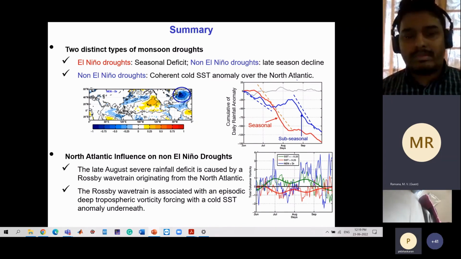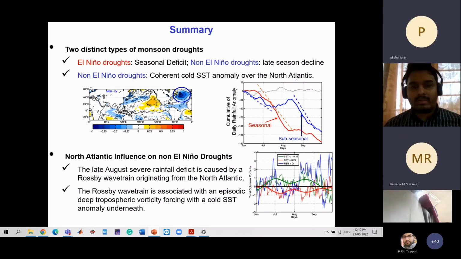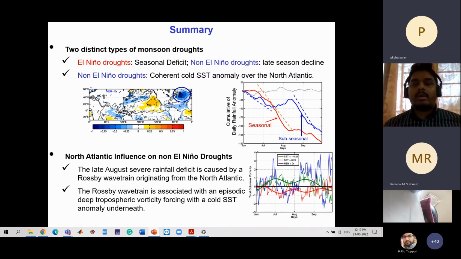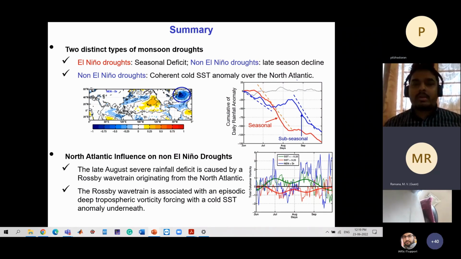You mentioned the non-El Nino drought combinations, where you have cold SST anomalies persistent over the North Atlantic region, right? And this North Atlantic vorticity forcing, when you analyzed it, have you made a comparison with the normal, non-drought years?